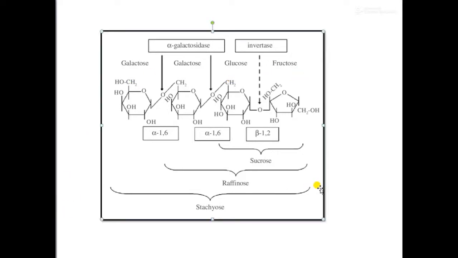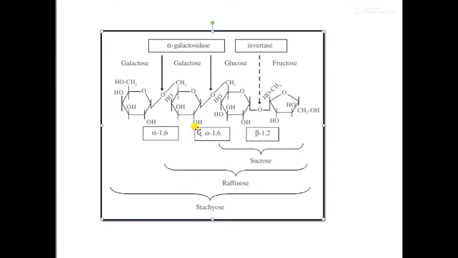This whole molecule constitutes stachyose, which consists of 4 monosaccharides. When stachyose is broken down by alpha galactosidase, it results in the formation of raffinose, which contains 3 monosaccharides: galactose, glucose and fructose.